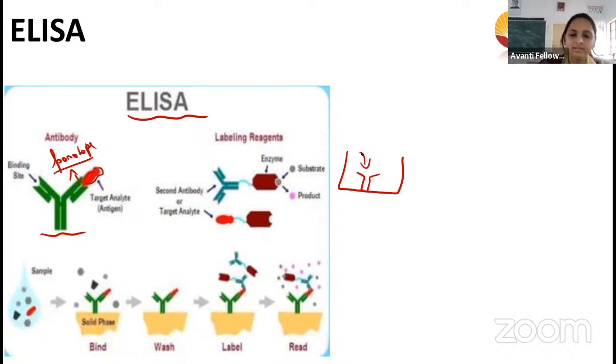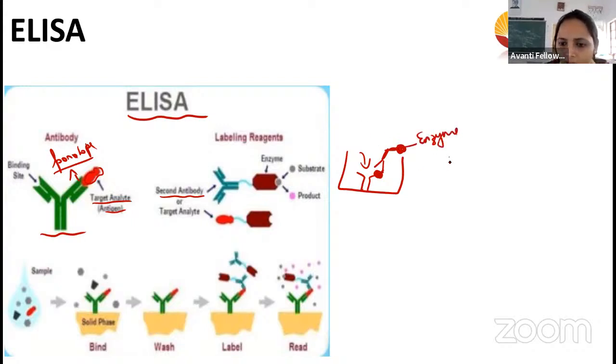Then they will add your sample. Now what will happen? The antigen present in our sample, for example the coronavirus, will come and bind to this antibody. Next, another antibody they are going to add here, which has some substrate in it. The target analyte is the antigen. So this is the second antibody they are going to add. This second antibody is connected to some enzyme.